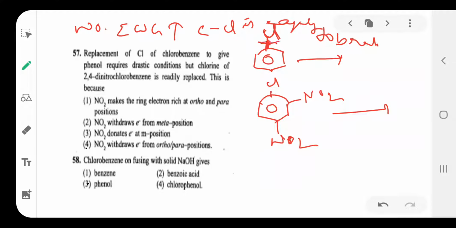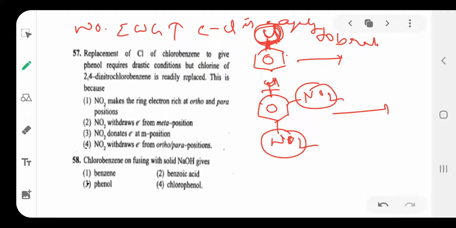Where a withdrawing group is not there, the separation of chlorine from the benzene ring is difficult because of resonance structures. A partial double bond is formed between chlorine and benzene. But where two withdrawing groups are there, the bond between the benzene ring and chlorine is easily cleaved.